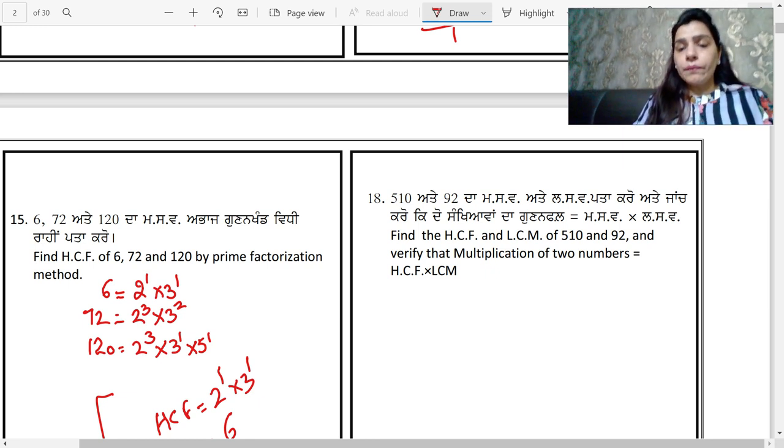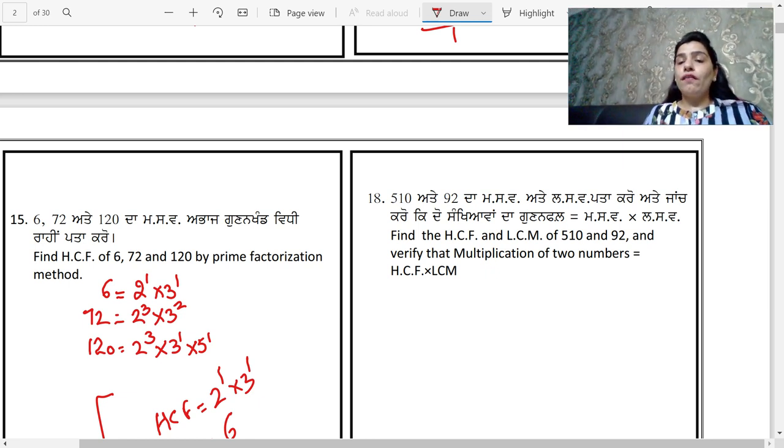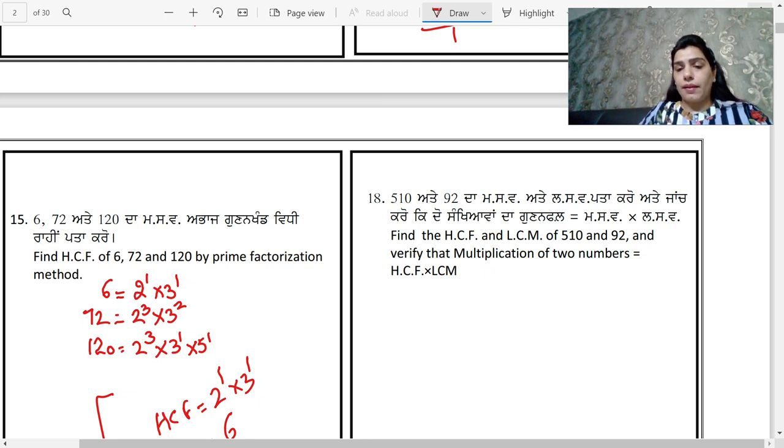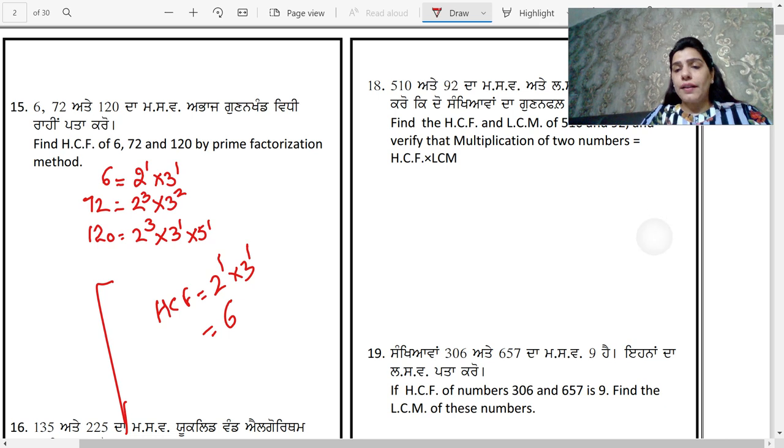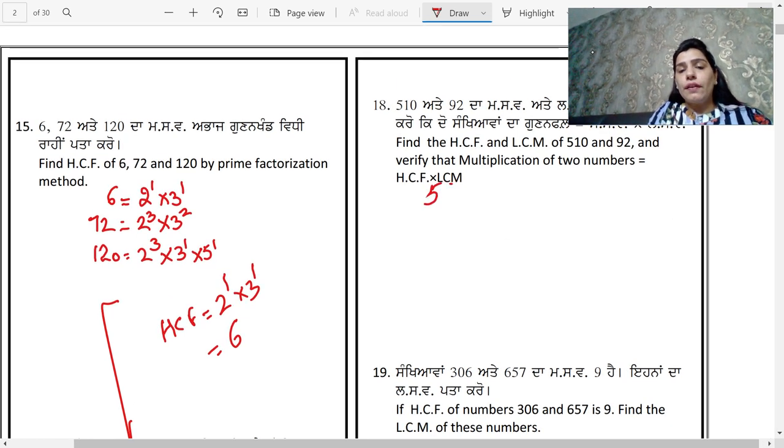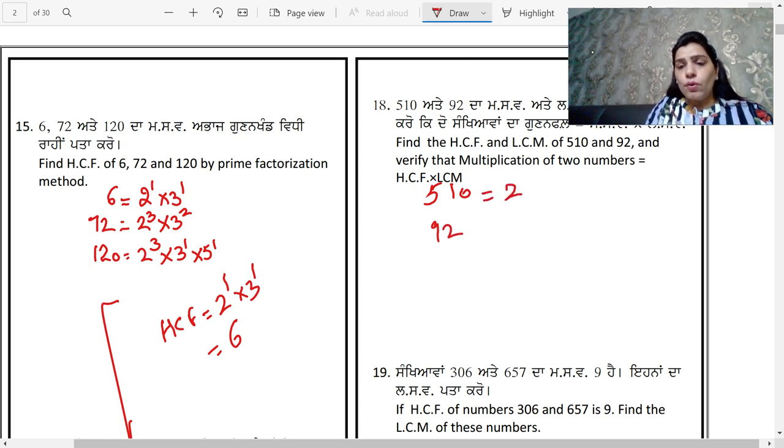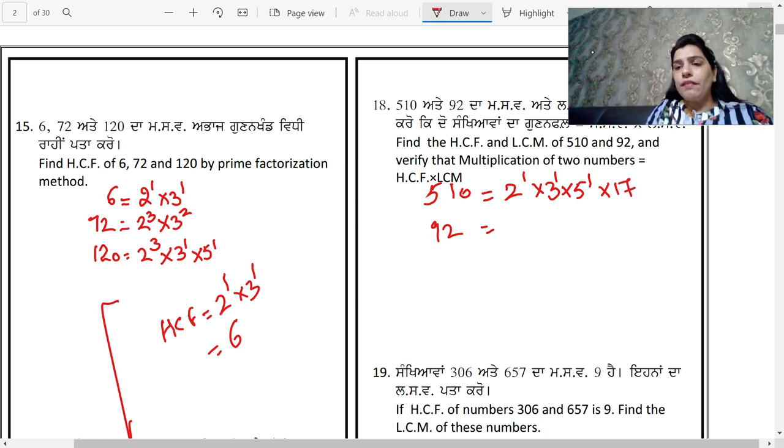Question number 18. Find the HCF and the LCM of 510 and 92 and verify that the multiplication of two numbers is equal to HCF multiplied by LCM. First of all, you will find out the prime factors of 510 and 92. The prime factors of 510 are 2 raised to the power 1, 3 raised to the power 1, 5 raised to the power 1 and 17. Similarly, you can find out the prime factors of 92, that is 2 raised to the power 2 and 23 raised to the power 1.